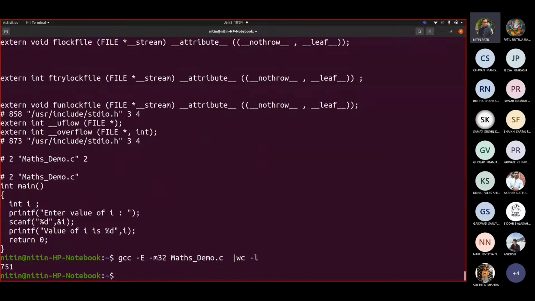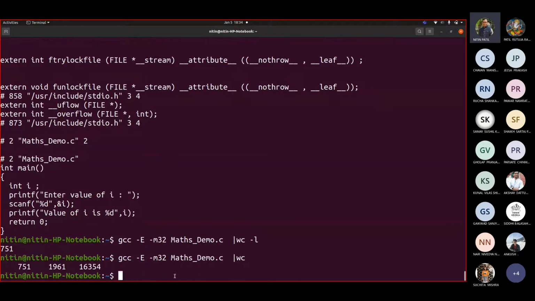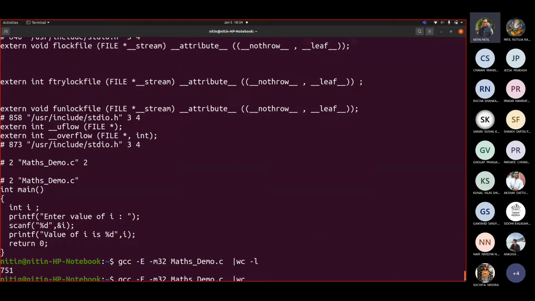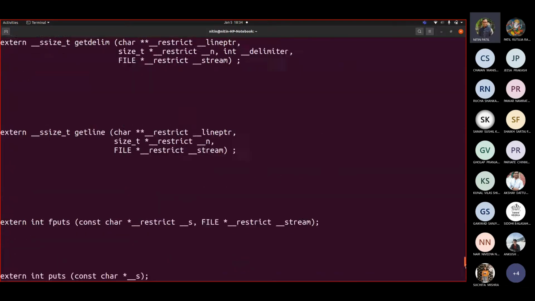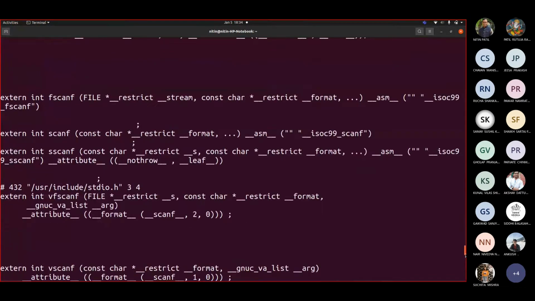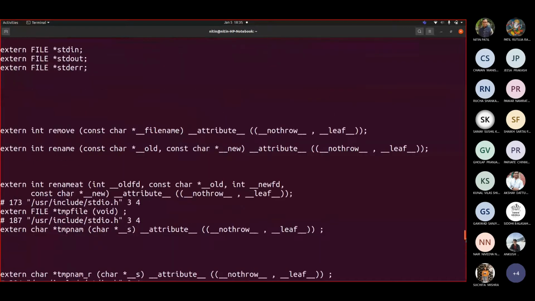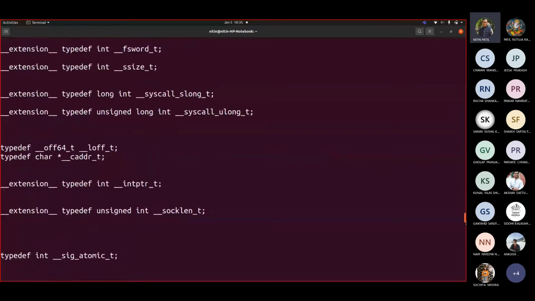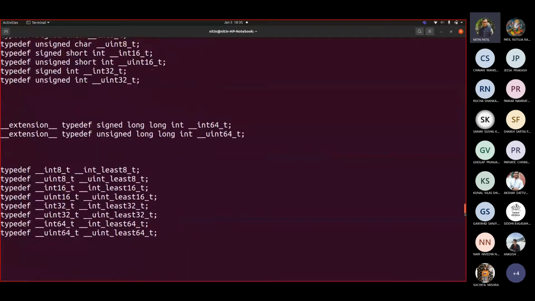wc -l, this counts the number of lines, remember that it is 751. Okay, so if I write wc, it gives number of lines, number of words, number of characters. The total number of characters is 16354. So let us see whether we can see that with ls -l. So see, this is the big file that is shown as an output to us.